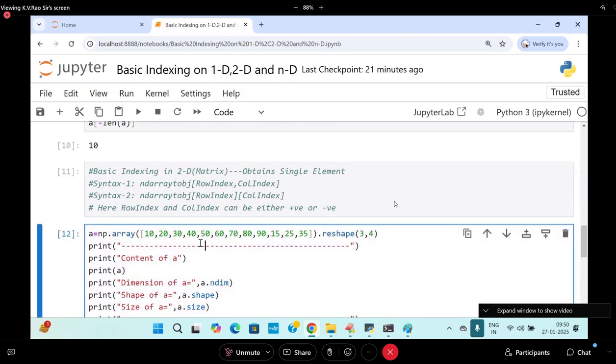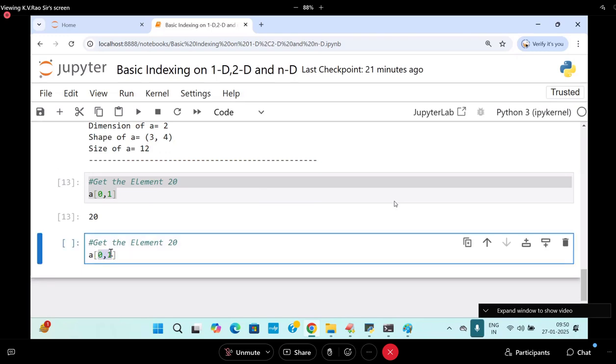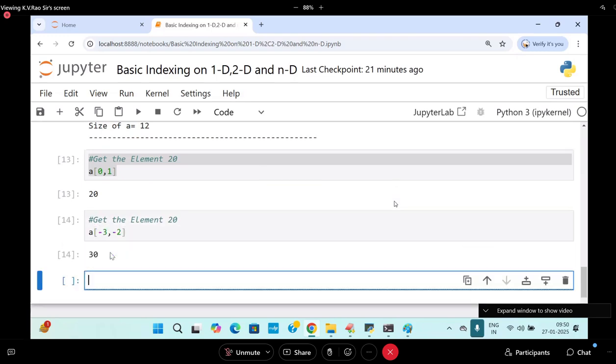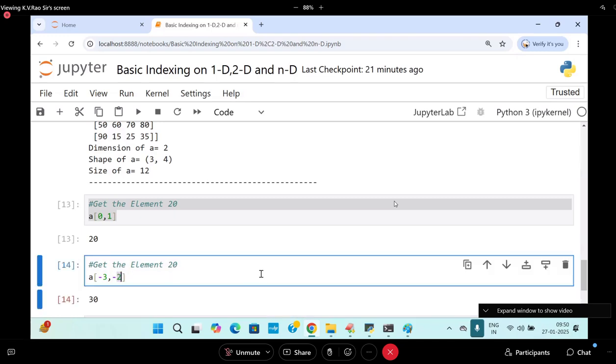What is the negative index? Minus 3, minus 3 comma minus 2. Wait, one minute.